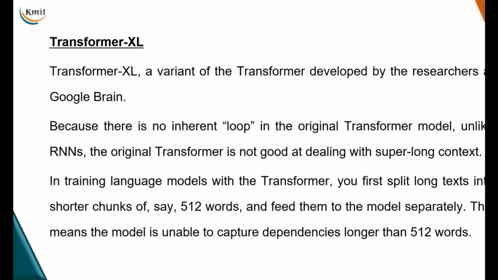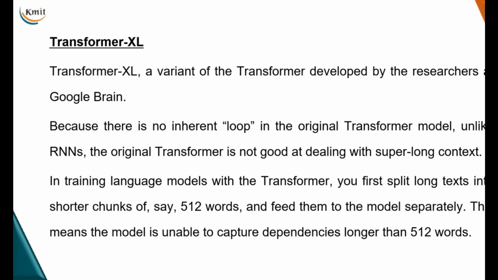This is developed by researchers at Google Brain. Because there is no inherent loop in the original transformer model, unlike RNNs, the original transformer is actually not good at dealing with super long text data. When I'm training the language models with the help of these transformers, what we do is we first split the given long input text into shorter text, which we call chunks.